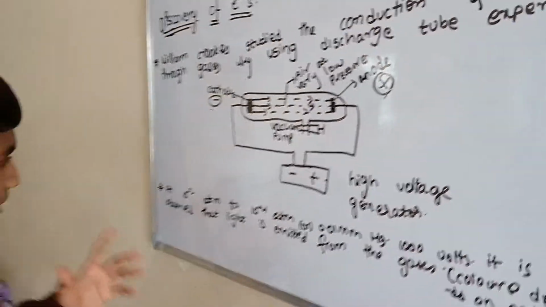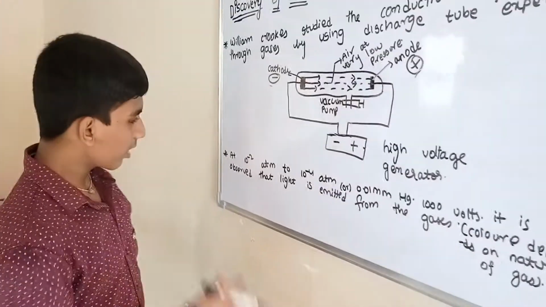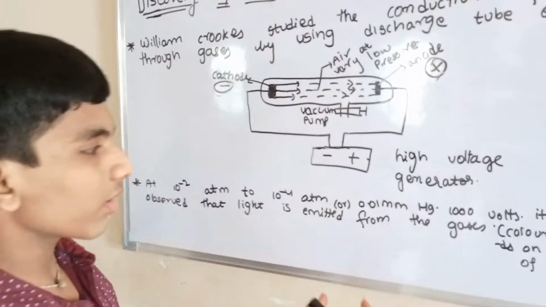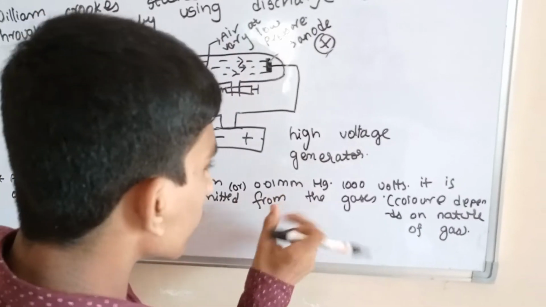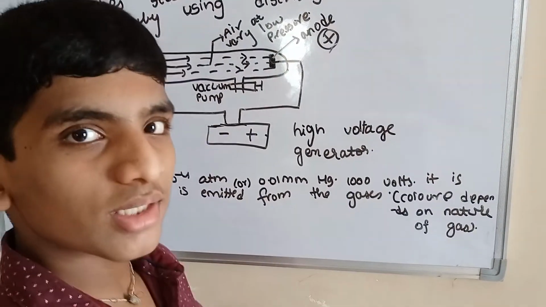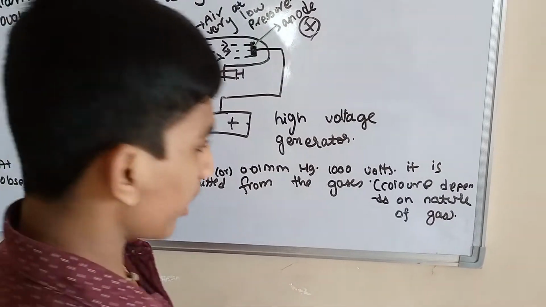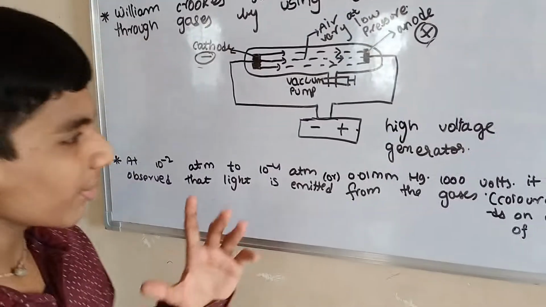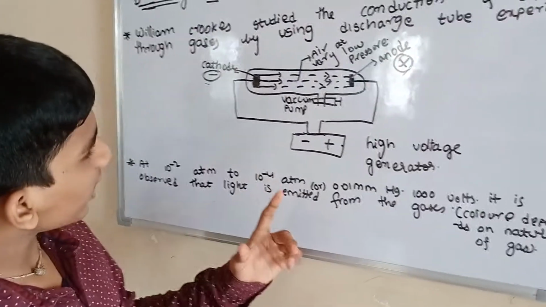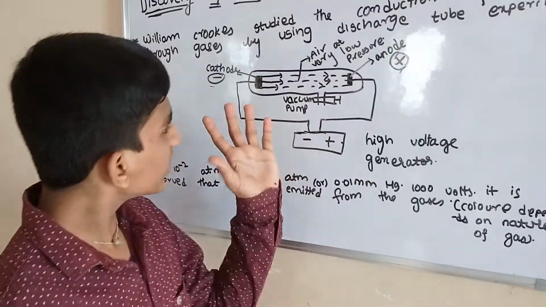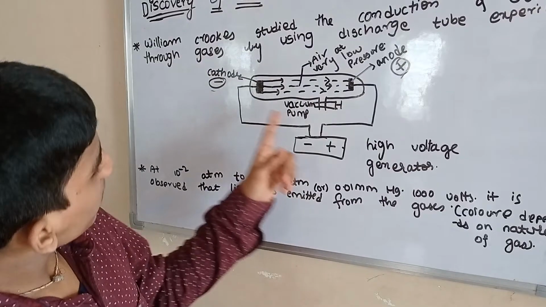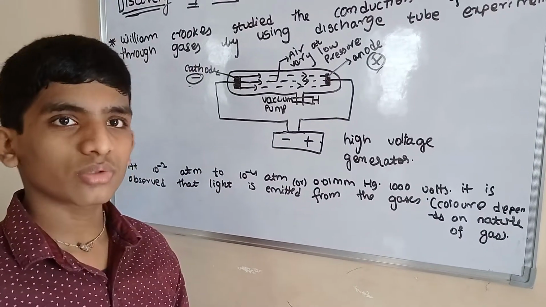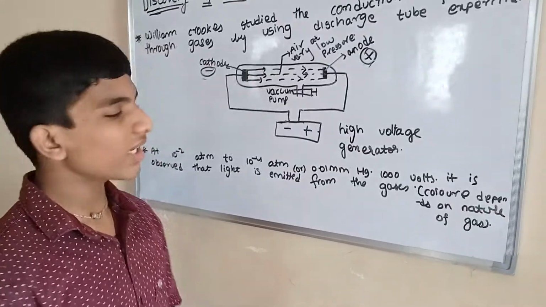What is the process? At 10 power minus 2 to 10 power minus 4 atmosphere pressure, or 0.01 millimeter Hg, with platinum, mercury, and 1000 volts, it is observed that light is emitted from the gases. The color depends on the nature of gas, means what type of gas he took, the color comes like that.